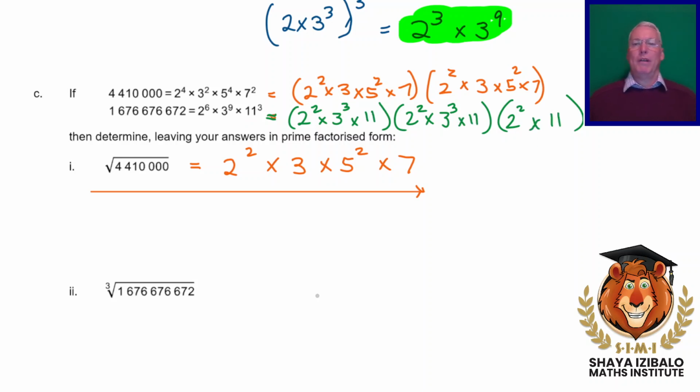So what we hope you understand is that enormous number, and we've written it, sorry, I didn't write the 3 cubed in this bracket, we've written it as 3 identical numbers multiplied together. So the cube root is just going to be one of those: 2 squared times 3 cubed times 11.